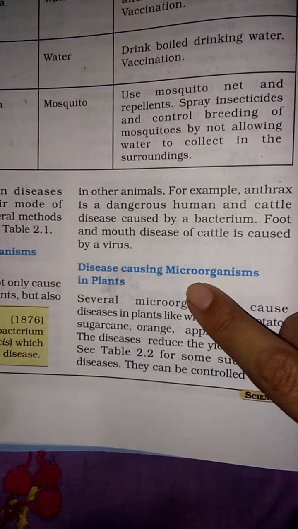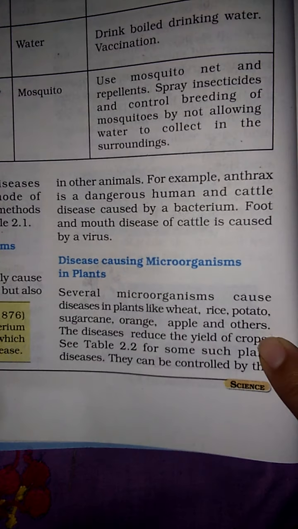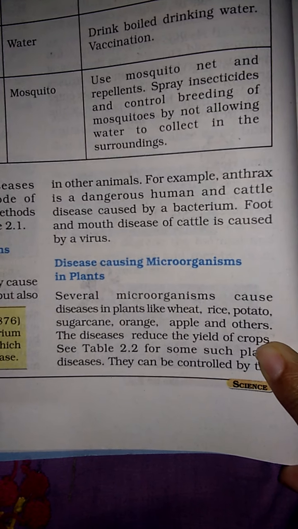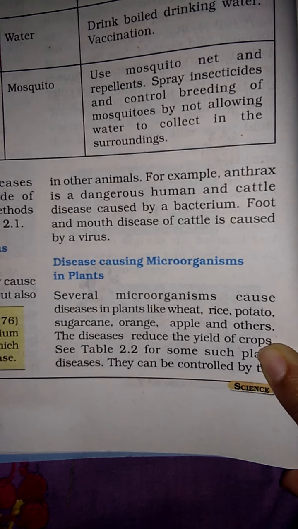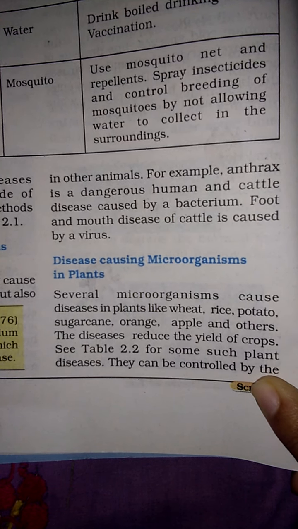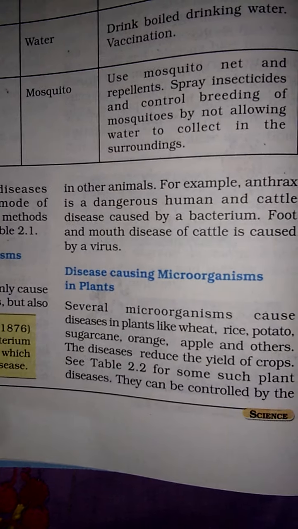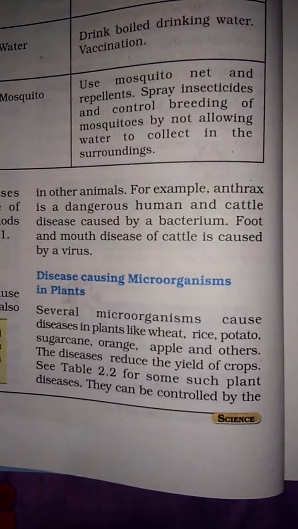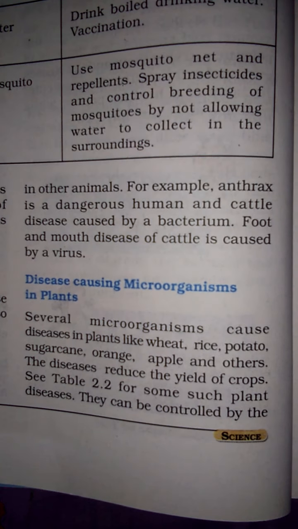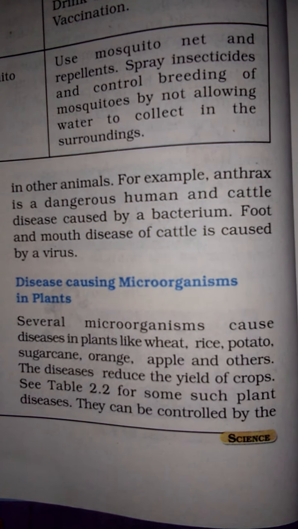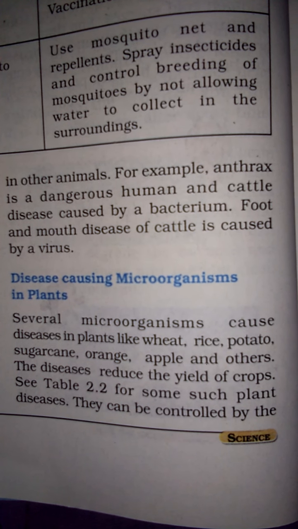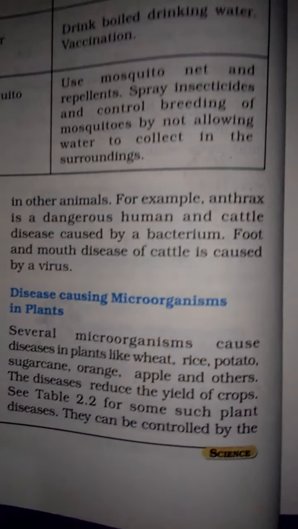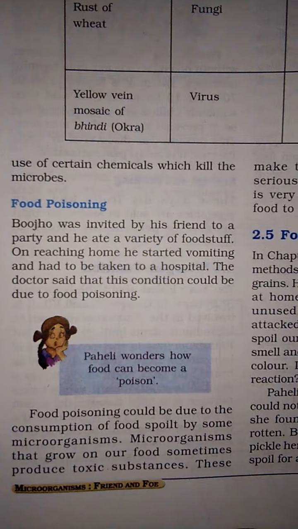Now, disease causing microorganisms in plants. Several microorganisms cause diseases in plants like wheat, rice, potato, sugarcane, orange, apple and others. These diseases reduce the yields of crops. Some such plant diseases can be controlled by the use of certain chemicals, like pesticides, which kill the microbes.